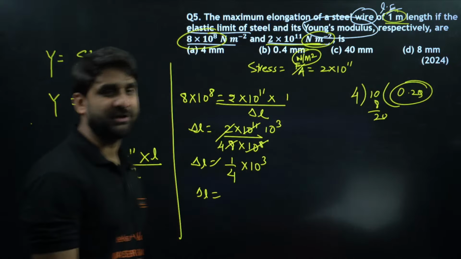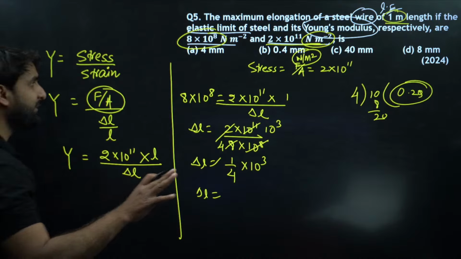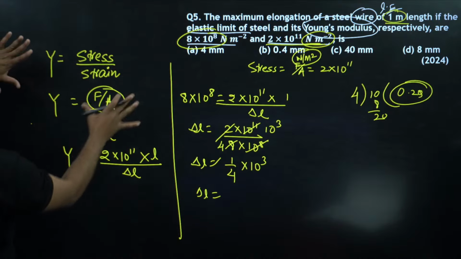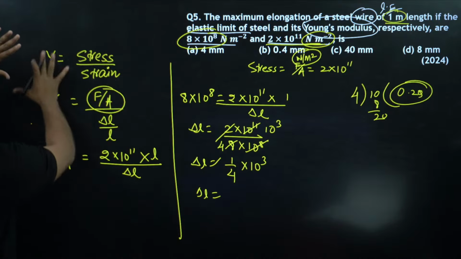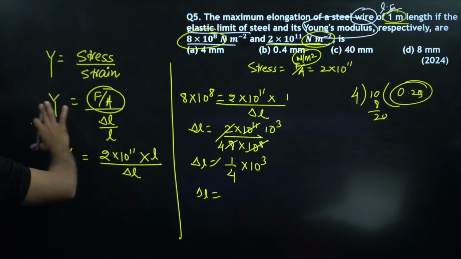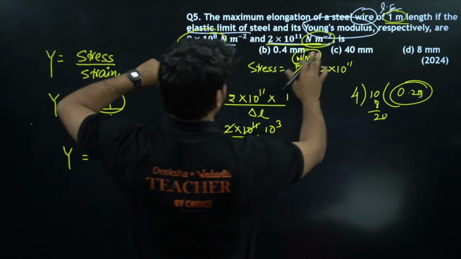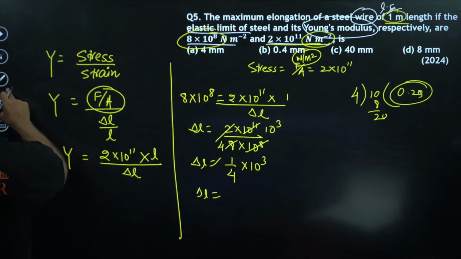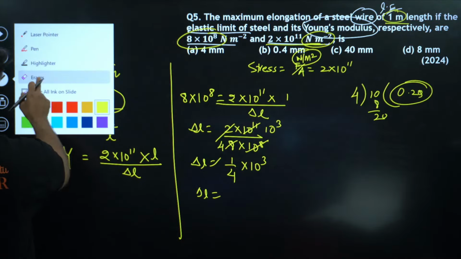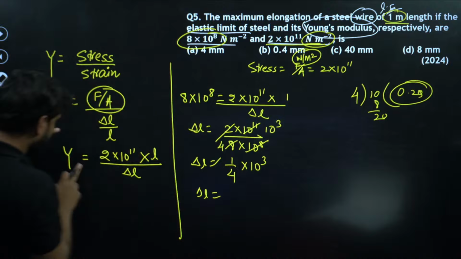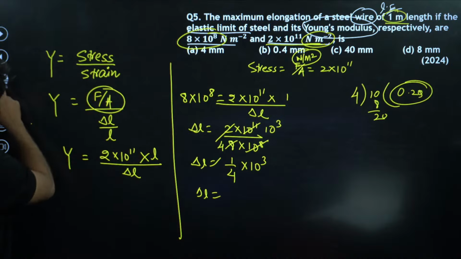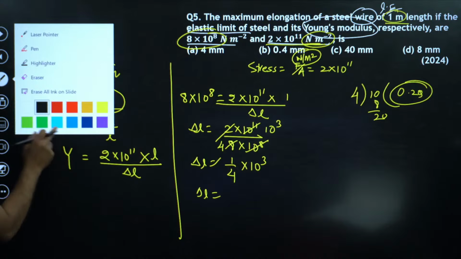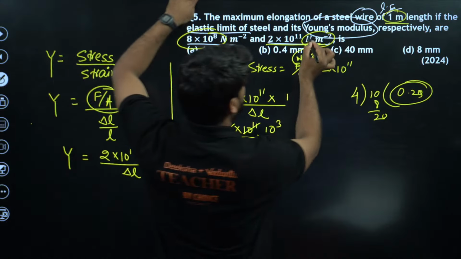Yes, moving to the next question. I hope this is clear to all, everyone. I hope you all have understood the question here. This was the question. So basically, here, this was the Young's modulus. Why has this answer changed here? Because, my dear champion, if this is Young's modulus, then where is the Young's modulus?